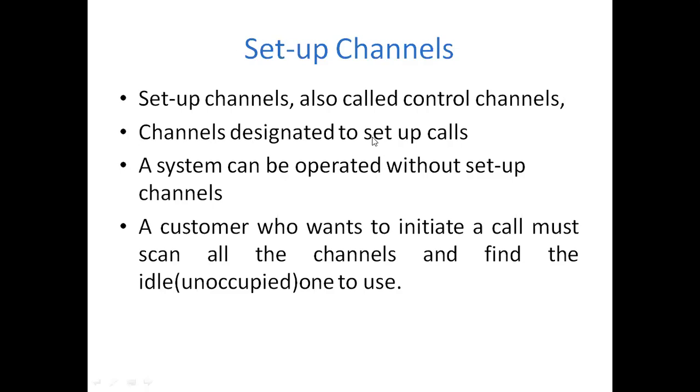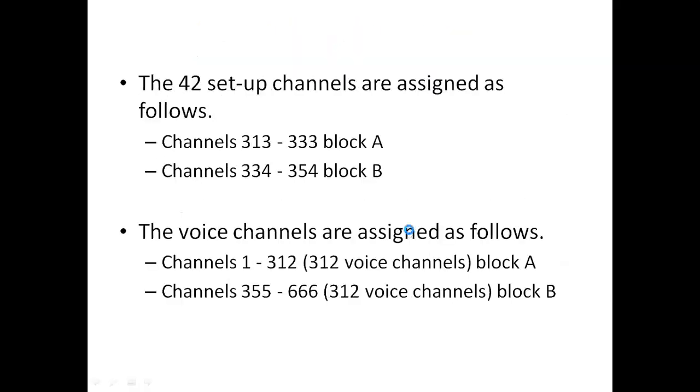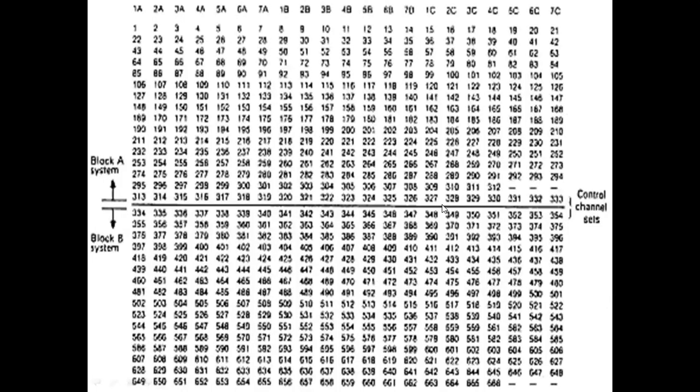If you remember the frequency chart, this is our frequency chart. In the frequency chart, we have a total of 666 channels, divided into two groups, block A and block B. Block A consists of 333 channels from 1 to 333, and block B consists of the remaining 333 channels, that is, 334 to 666.